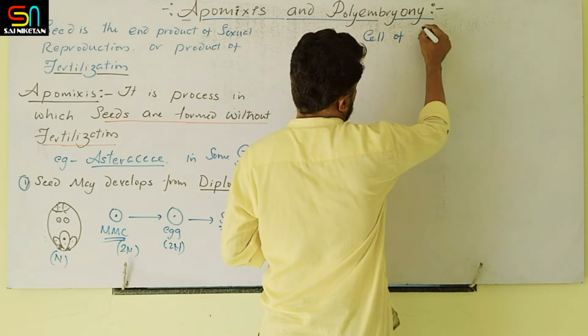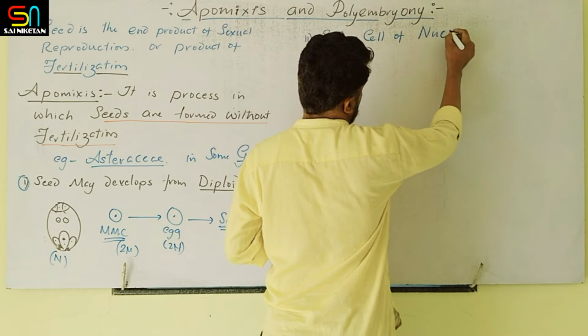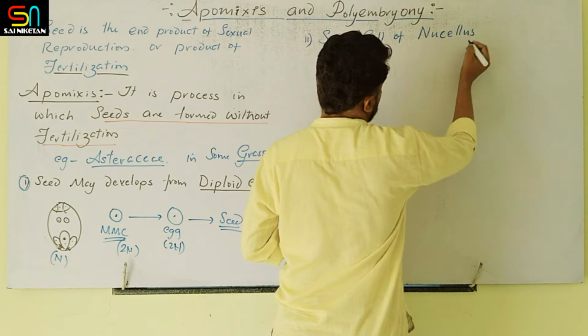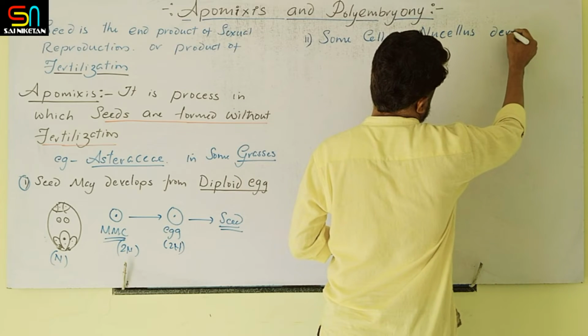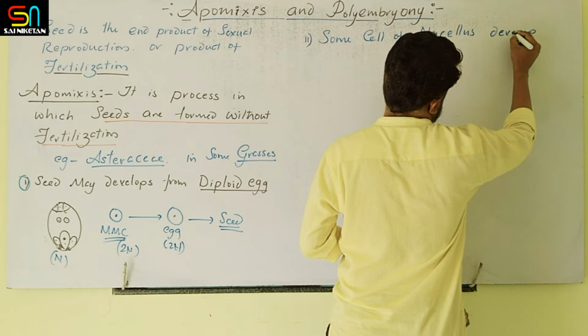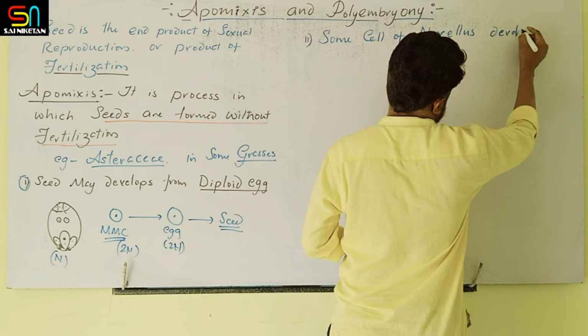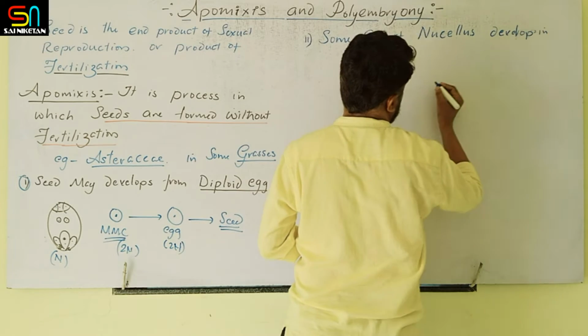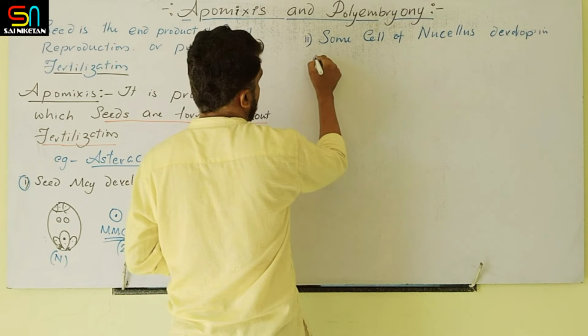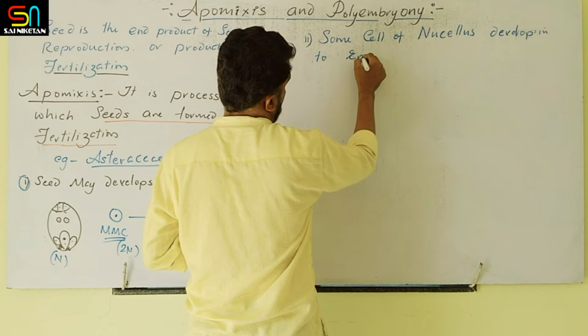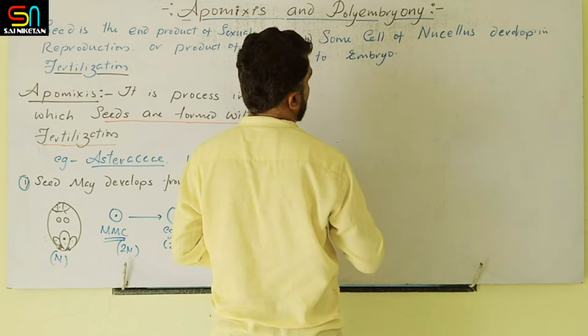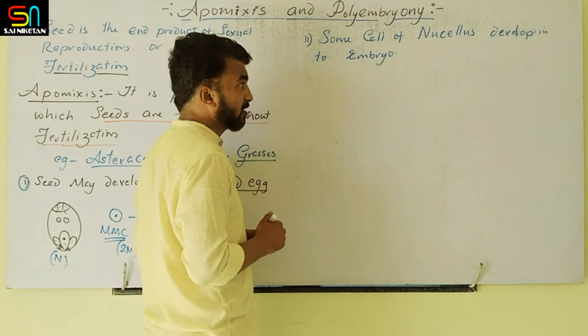some cells of the nucellus develop into an embryo, and this embryo further develops into the seed.